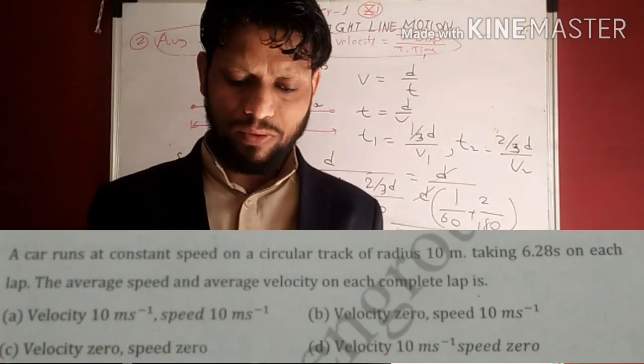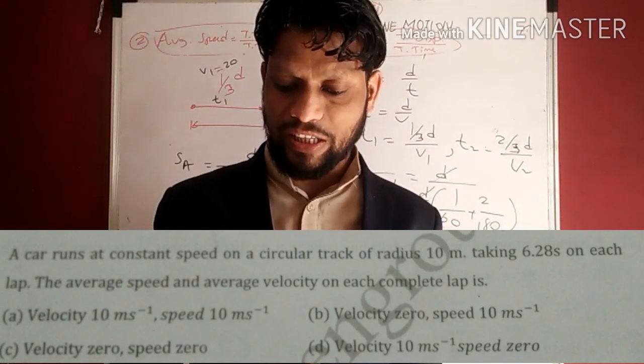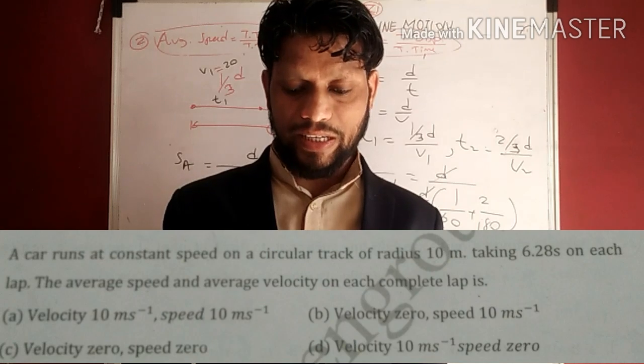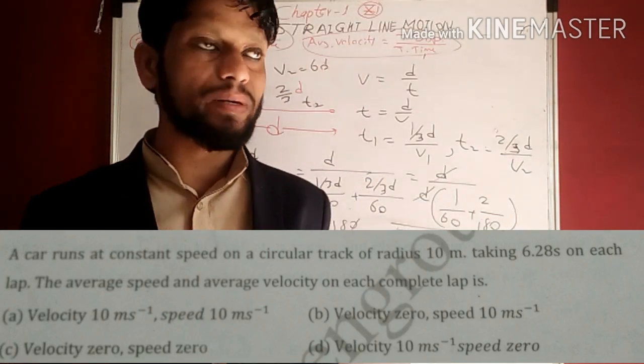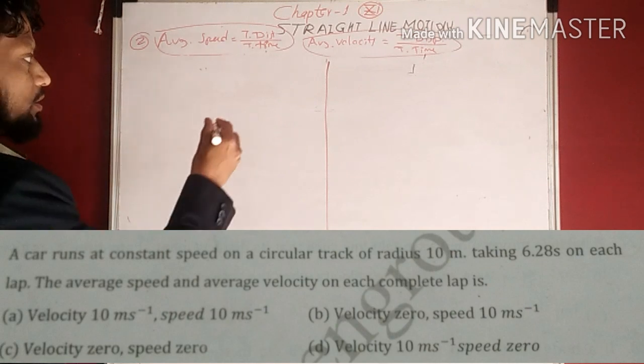Last question on this formula. A car runs at a constant speed on a circular track of radius 10 meter, taking 6.28 seconds on each lap. The average speed and average velocity on each complete lap is. 4 options are given. We'll find the correct answer by using the same formula. Okay, we'll solve this question.